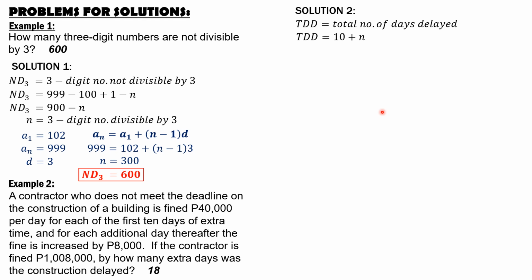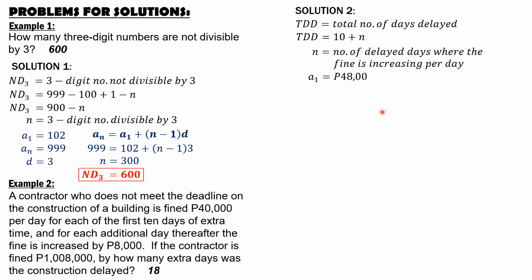So n is the number of delayed days where the fine is increasing per day. Then the first term for that situation is 48,000, which is 40,000 plus 8,000. Then the common difference is positive 8,000 pesos.